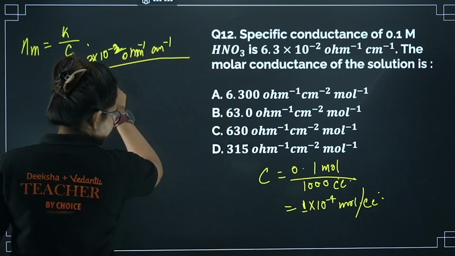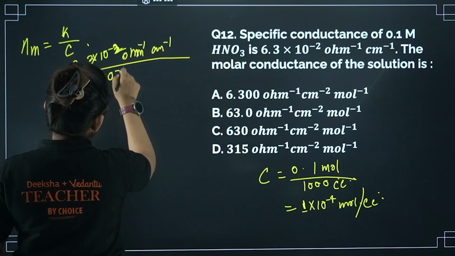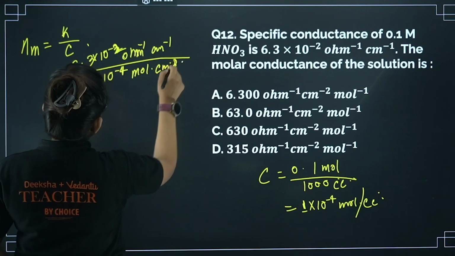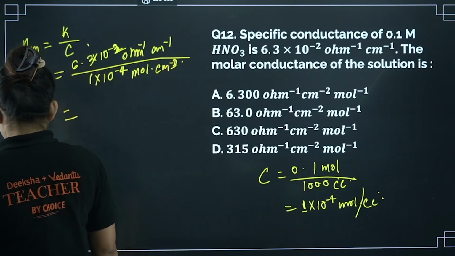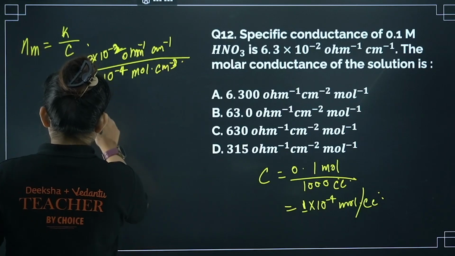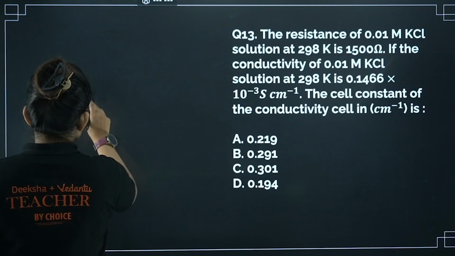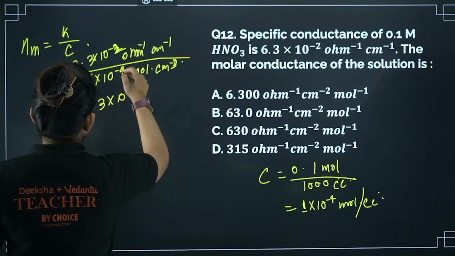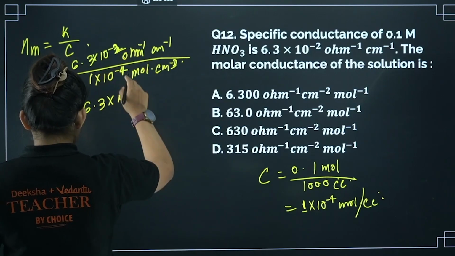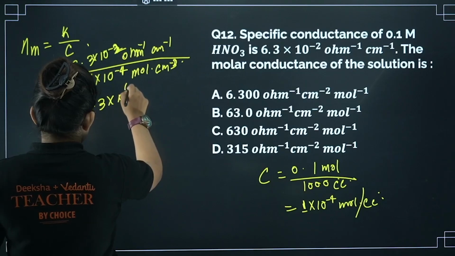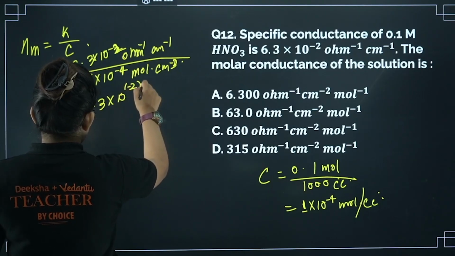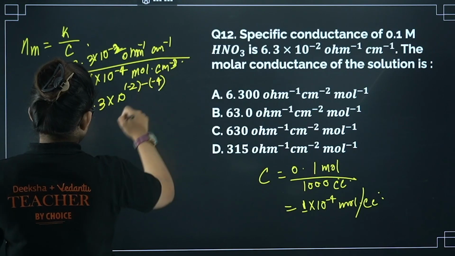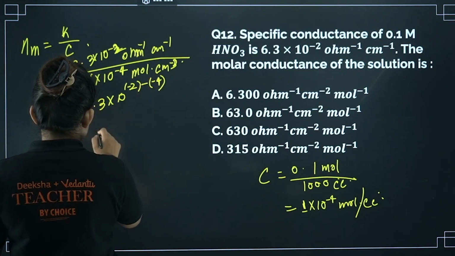Now let's put the value here: 1 into 10 power minus 4 mole per centimeter cube. Now if you simply calculate it, you will get 6.3 into 10 power minus 2 plus 4, so from there you get 630.